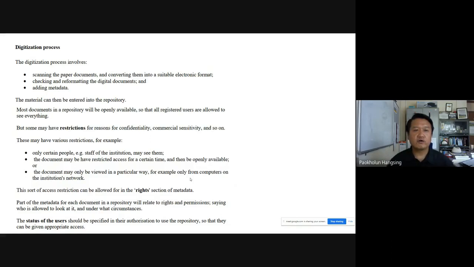It involves scanning the documents and converting them into a suitable electronic format. We gave some examples like RTF, HTML, XML, and then we also mentioned PDF. Some of these are the electronic formats.